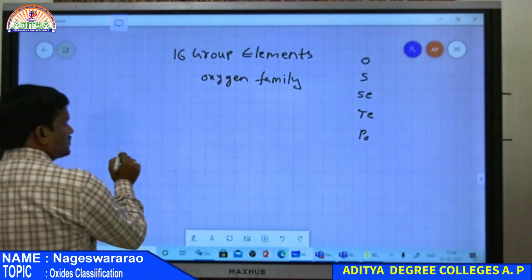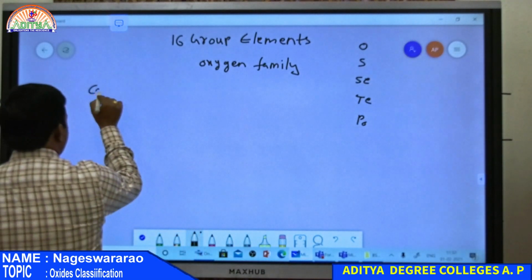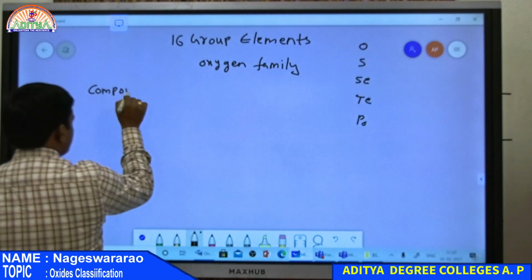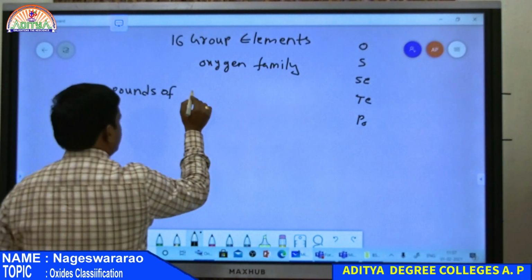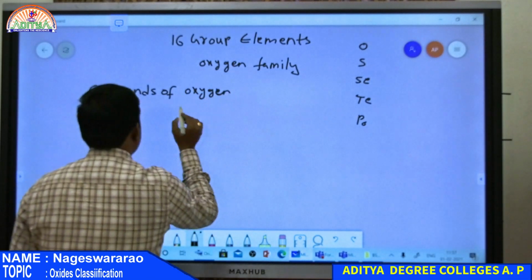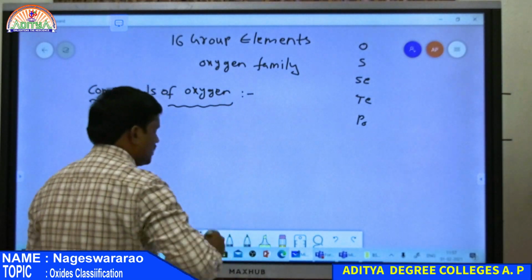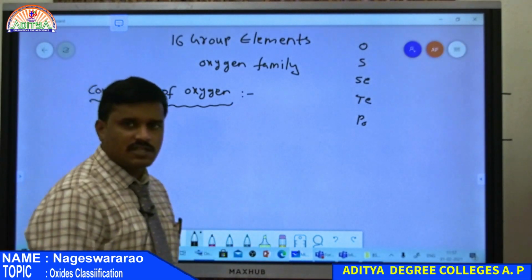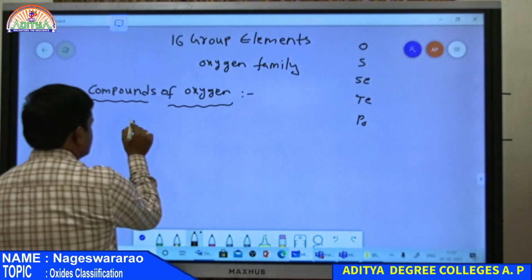So this is an important essay question in this topic, that is compounds of 16th group elements, that is nothing but the oxygen family. Compounds of oxygen are simply compounds of the 16th group family. So first compound is oxides.